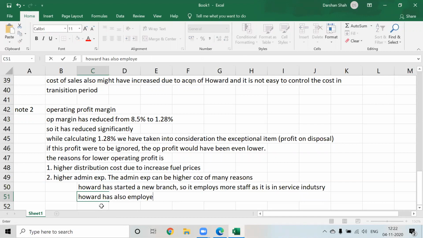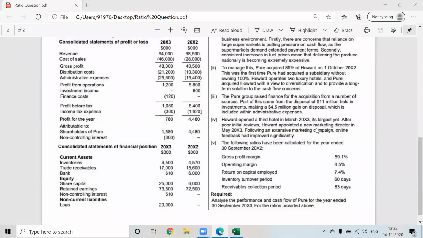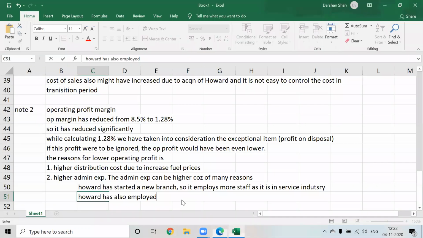Howard has also employed a marketing director and also carried out a marketing campaign.